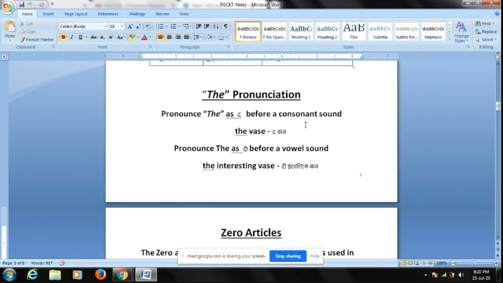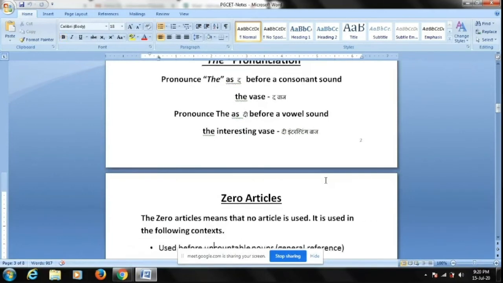So when to choose "the"? When you're talking about the names of specific buildings, or about instruments, like "I know how to play the tabla", or magazine names like the Times of India, the Indian Express. So "the" is generally used when you're trying to be very, very specific about an object.